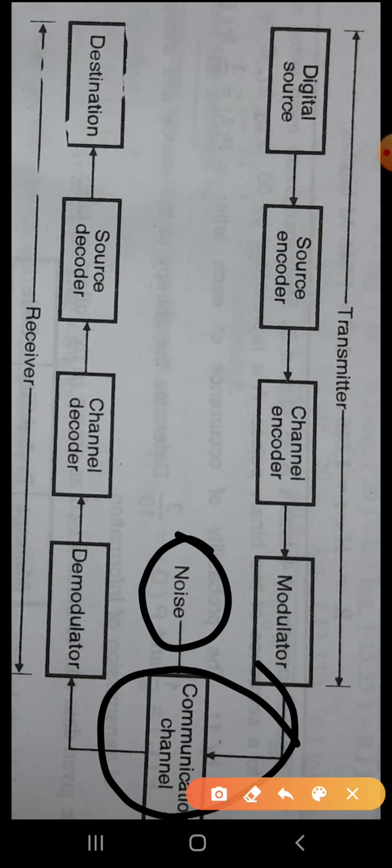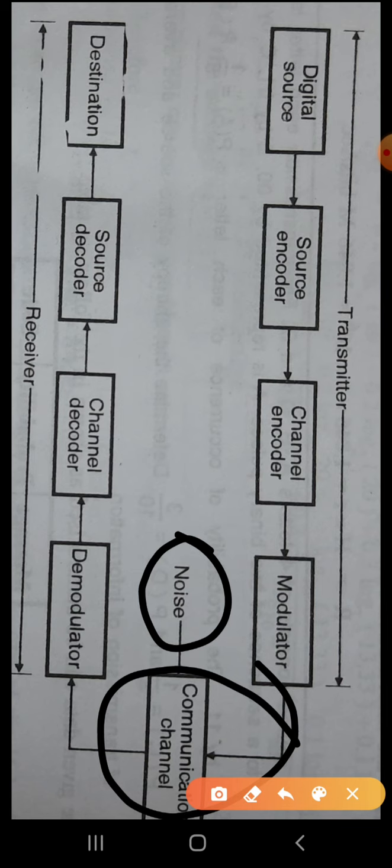In the extreme case when no quantization is performed, that is q is equal to infinity, then it is said that the detector has made a soft decision.